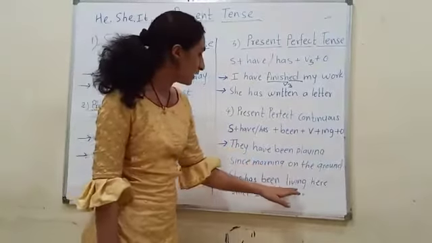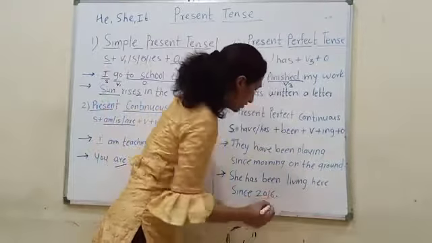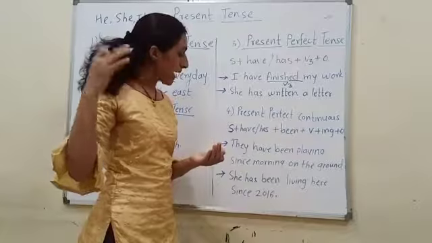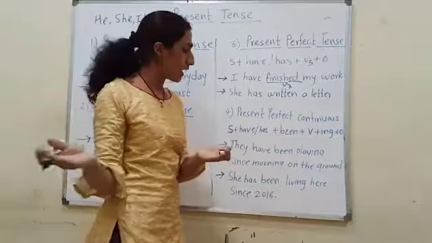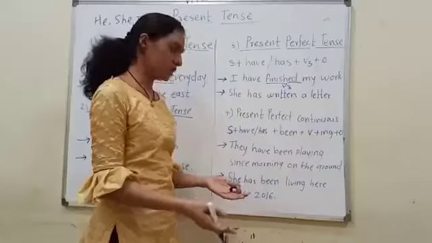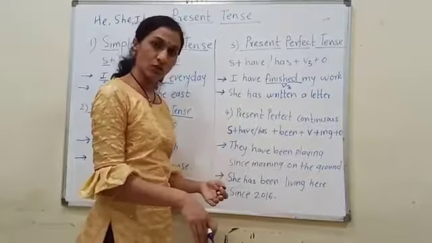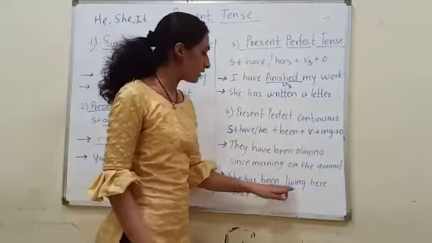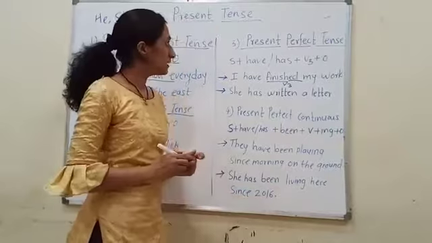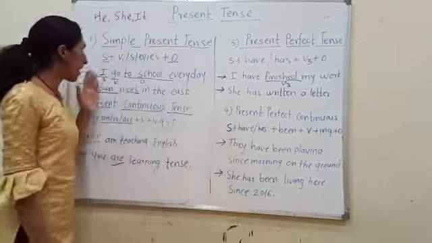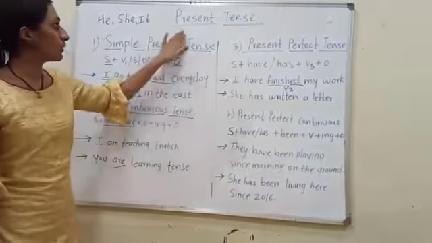Then, she has been living here since 2016. She is living here until now. The action continues, the action is continuous in the present also. So, she has been living here since 2016. And in the next video we will see the examples of these four kinds of the present tense.